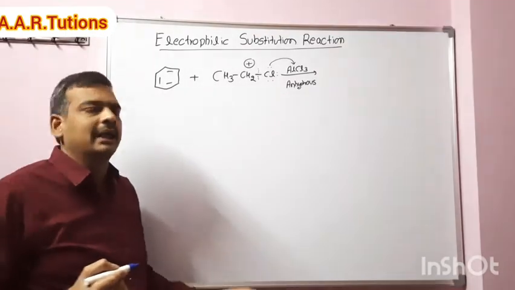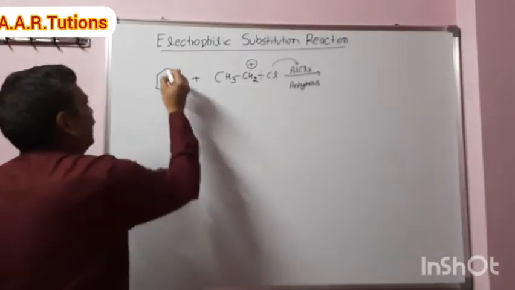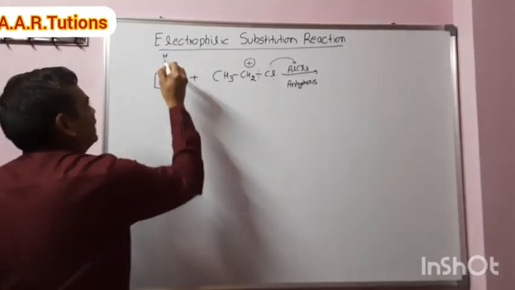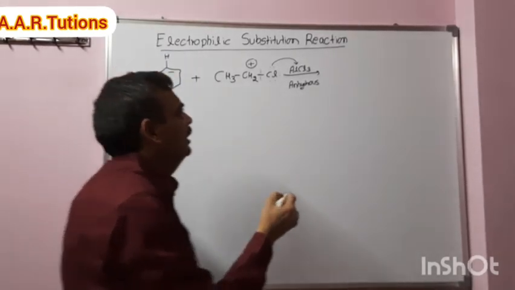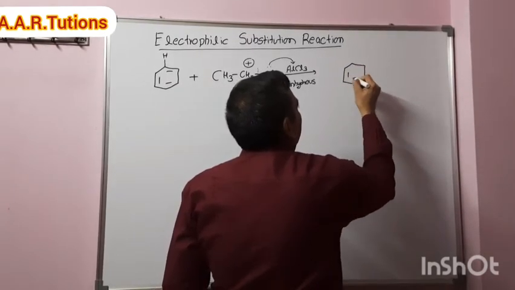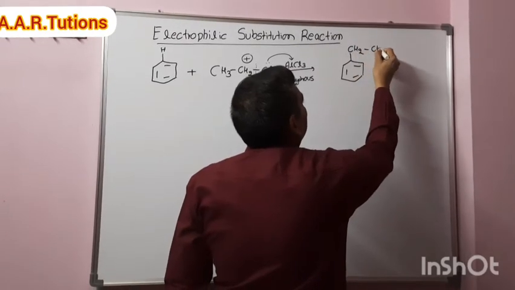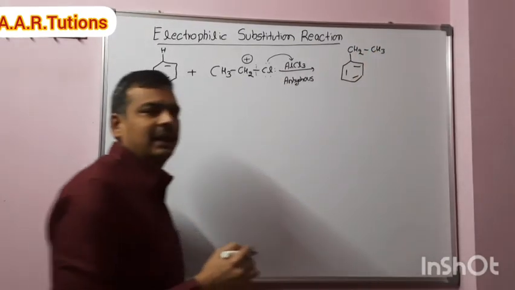This is the electrophile that will attack benzene. One electrophile comes in and the other goes out to give the product ethyl benzene, CH2CH3. This is ethyl benzene.